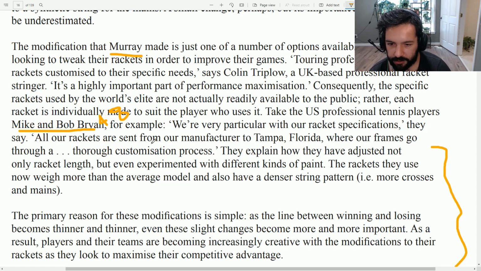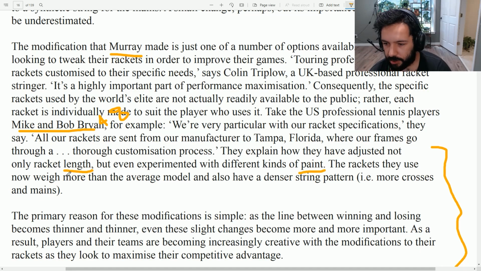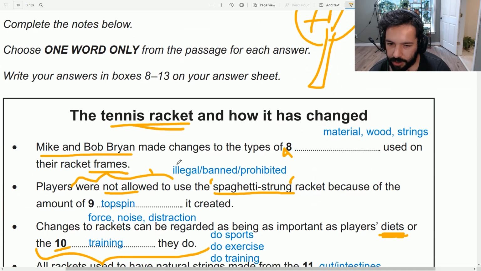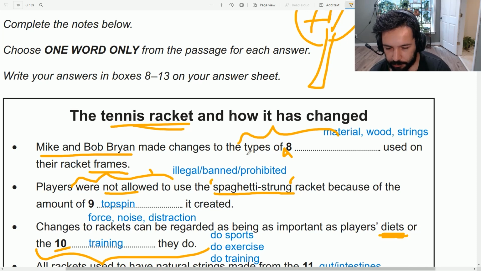All our rackets are sent from our manufacturer to Tampa, Florida, where our frames go through a thorough customization process. They explain how they have adjusted not only the racket length, but they have also experimented with different kinds of paint. So they have changed the length of the rackets and the different kinds of paint. So let's see which one we can use as the answer. They have made changes to the types of. Now, if it was length, we wouldn't say types of.